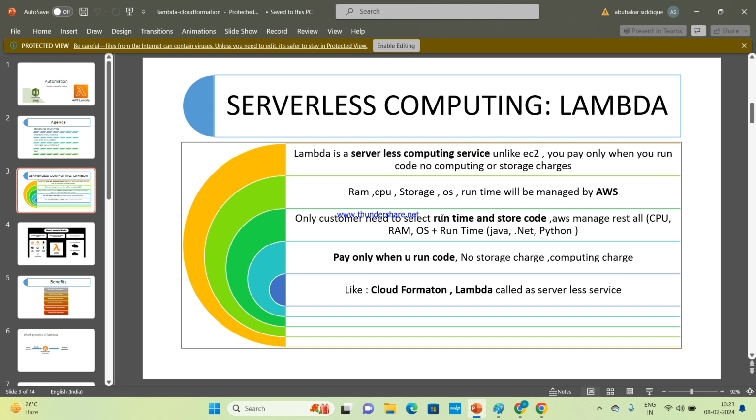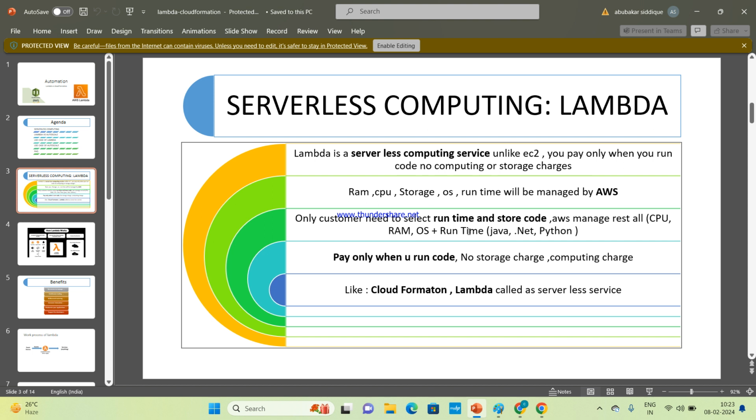What is runtime? Runtime is basically the programming language, be it Java, .NET, Python. Lambda supports 5 languages: Java, .NET, Python, Ruby, Node.js.